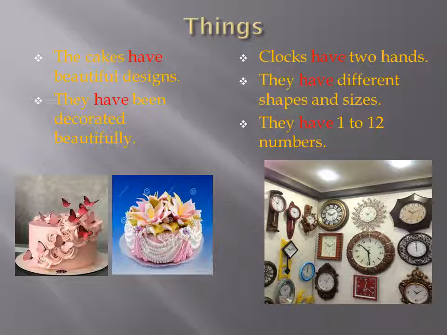Have is used with the things that refer to more than one thing. For example, the cakes have beautiful designs. They have been decorated beautifully. Clocks have two hands. They have different shapes and sizes. They have 1 to 12 numbers. Here, have is used with they to talk about what the cakes and clocks have.